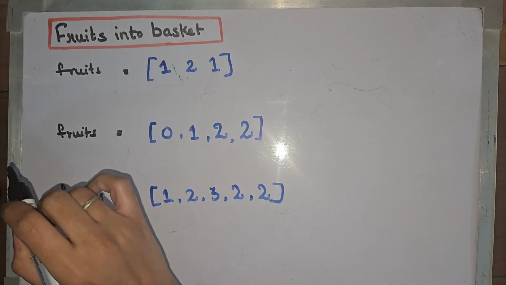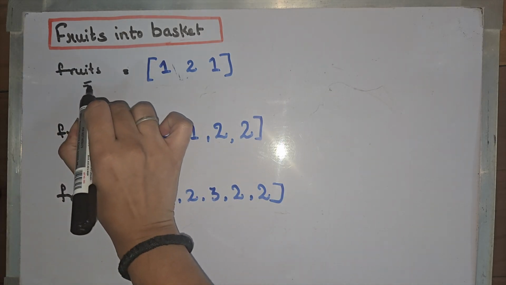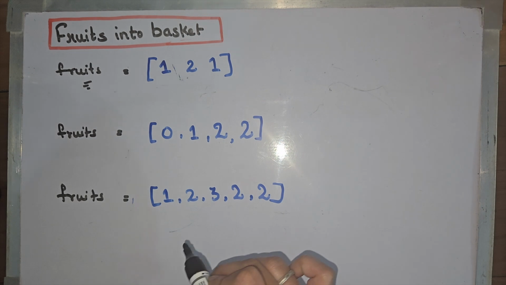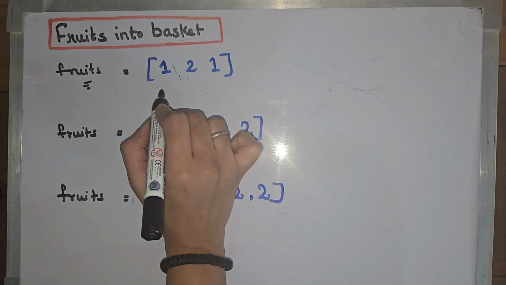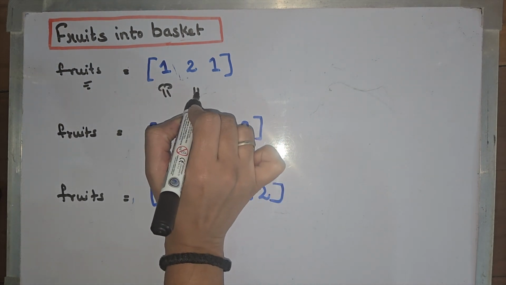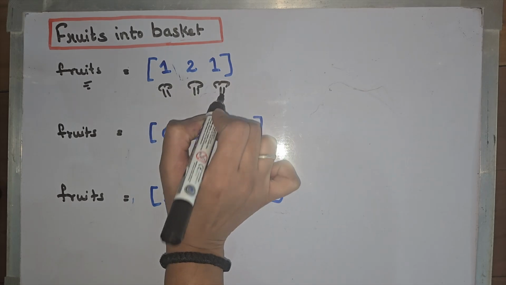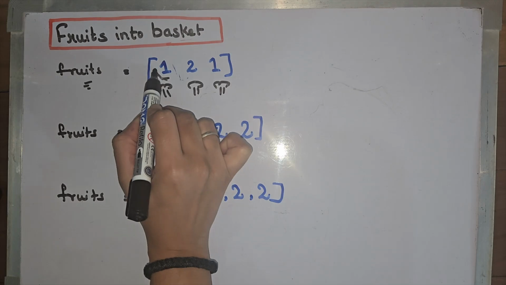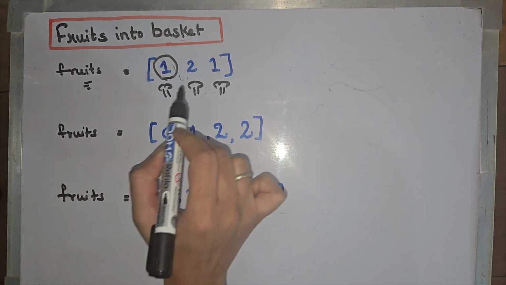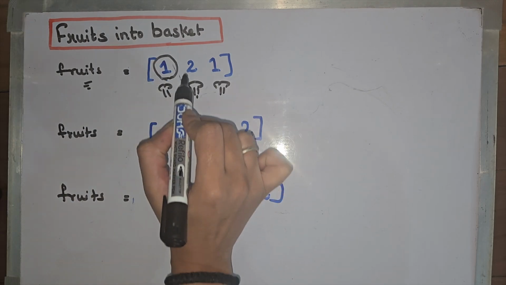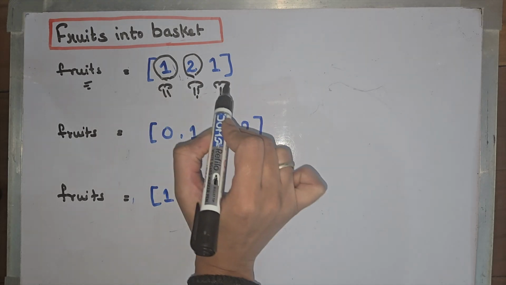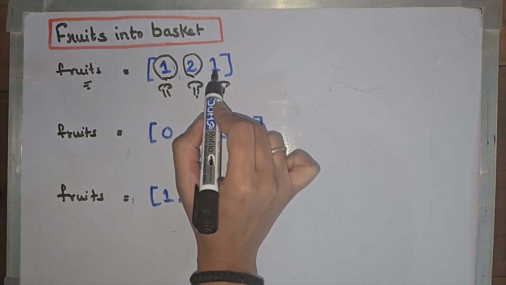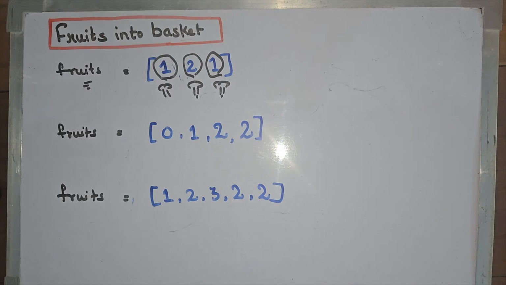So in the input we will be given an array fruits. The array here represents a row of trees. This is a tree, this is a tree, and this is also a tree. This tree produces a type of fruit which is 1. This tree produces fruits which are of type 2. This tree produces fruits of type 1 again.